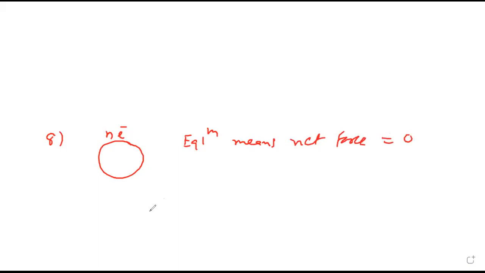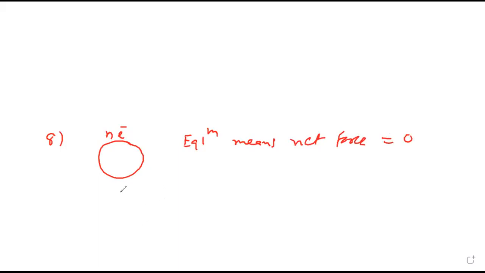There are n electrons on a drop of oil. It is in equilibrium. Equilibrium means net force is zero.